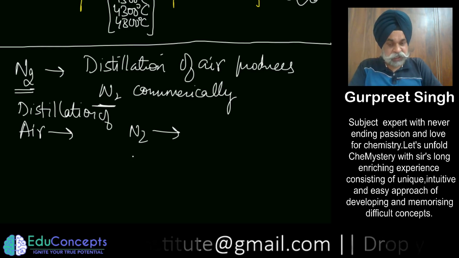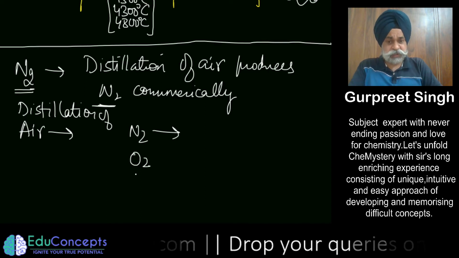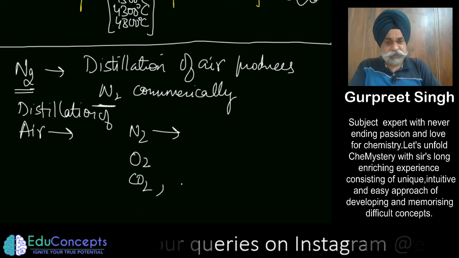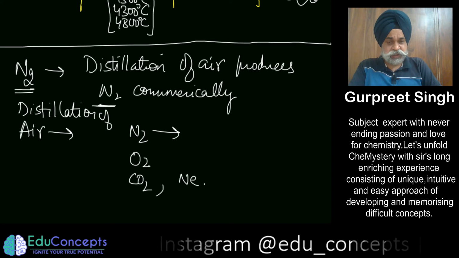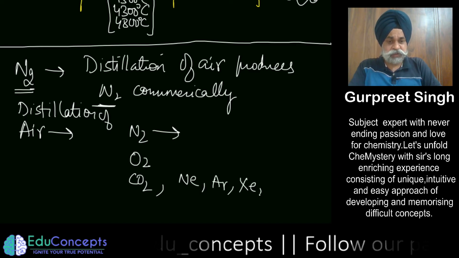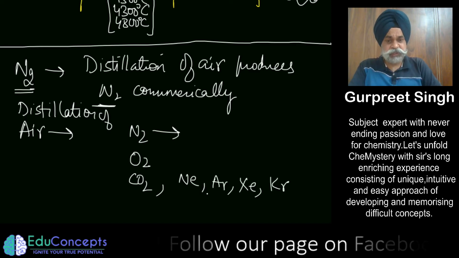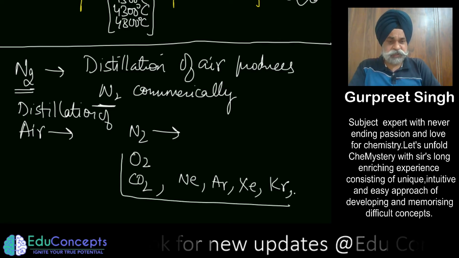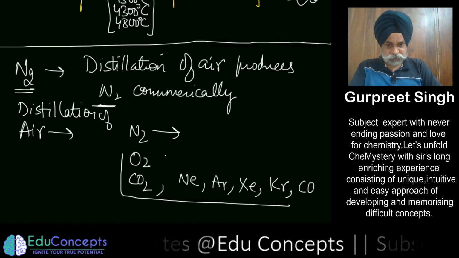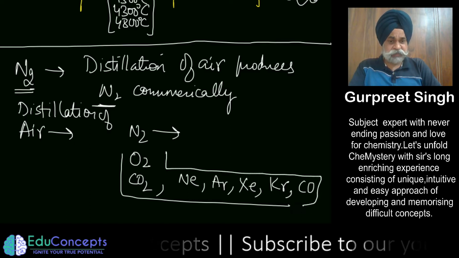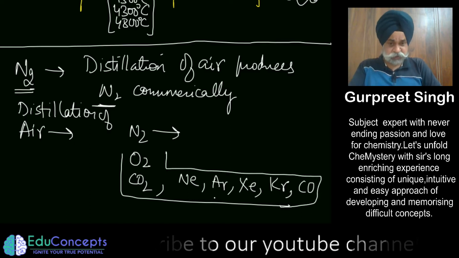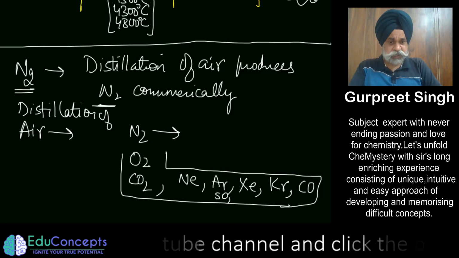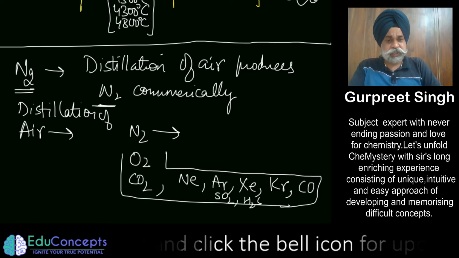These generally are oxygen, carbon dioxide, and most of them are noble gases: neon, argon, krypton, xenon, along with some amount of carbon monoxide. There are other gases also, like SO2 and H2S, but their quantity is very, very less.